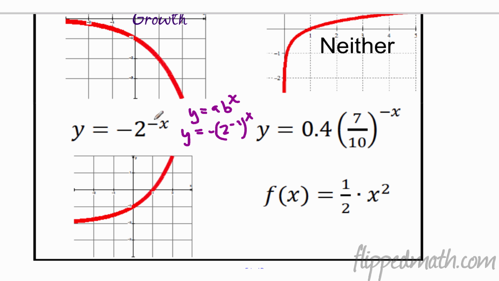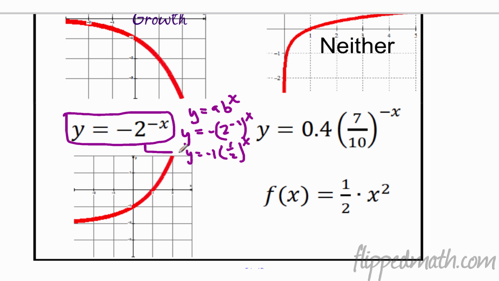So I'm going to take that x and put it up, and it's going to leave a 2 to the negative 1. So that's going to leave a different equation here. This is going to be like negative 1 times 2 to the negative 1. That's just 1/2 to the x. So this equation here is equivalent to this equation, which I put in the form ab to the x. And here you can notice that the 1/2 is what b is. The base is 1/2, so this is going to be decay. That's a tricky one.